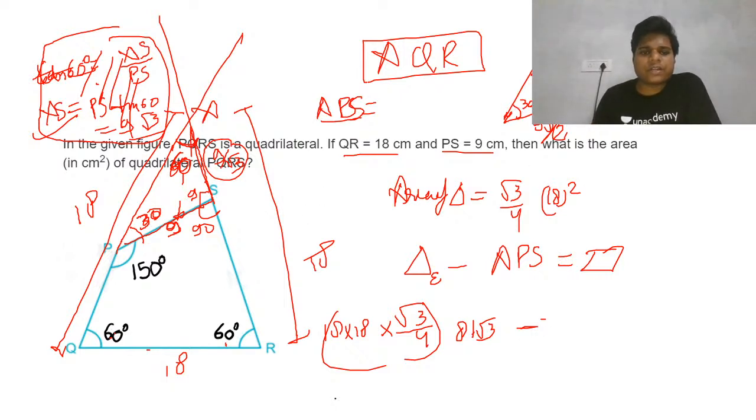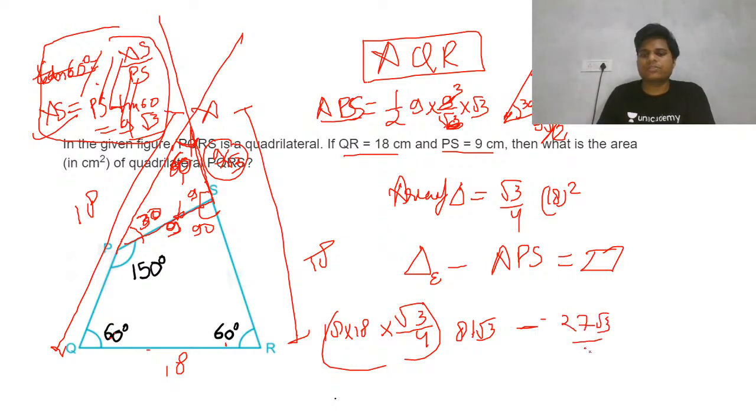Fine. So where we were: the area of this triangle is half base into height. Root 3 and root 3, so this becomes 3, and this becomes 27 root 3 by 2.